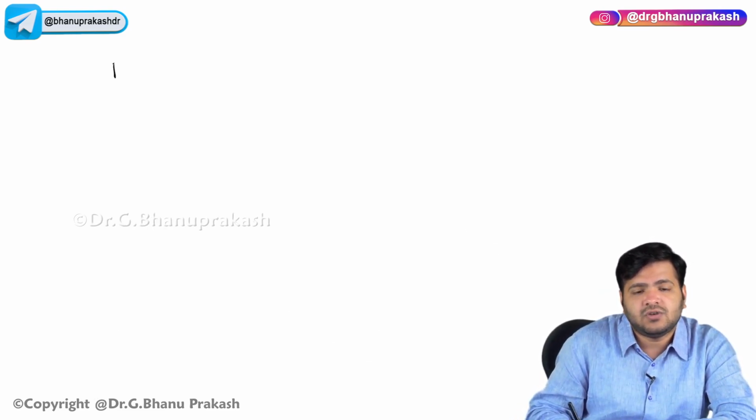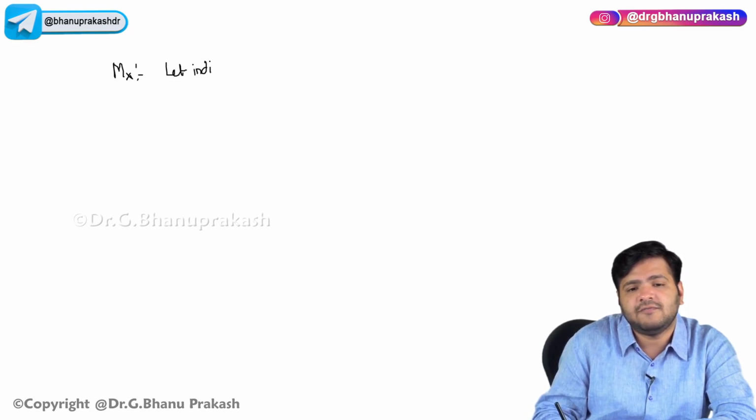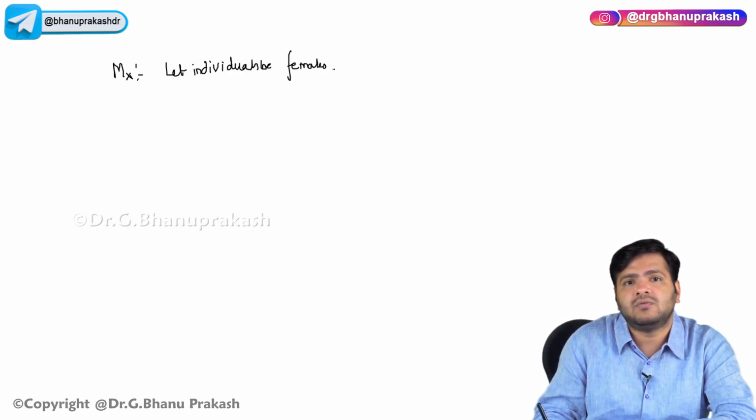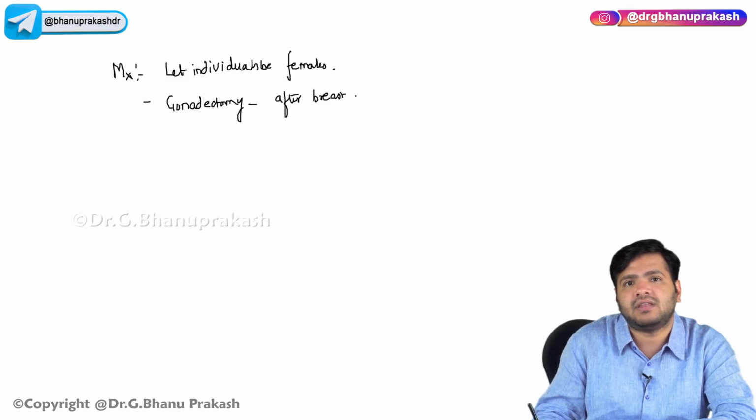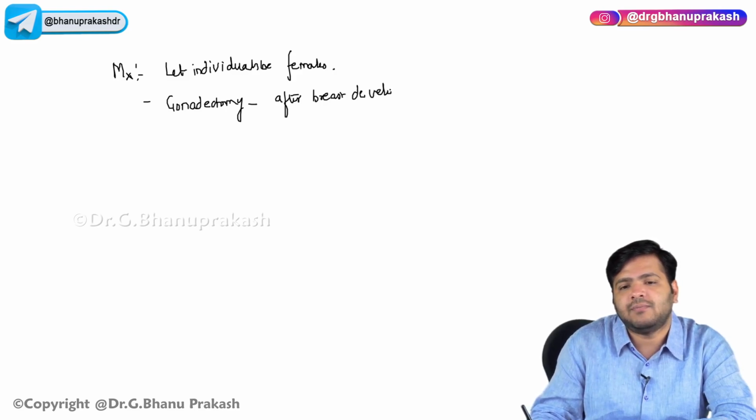Now, what is the management? What management will you do for these cases? Let individuals be female. You have to do gonadectomy, removing the testes, after breast development, which usually occurs at 16 to 18 years of age.